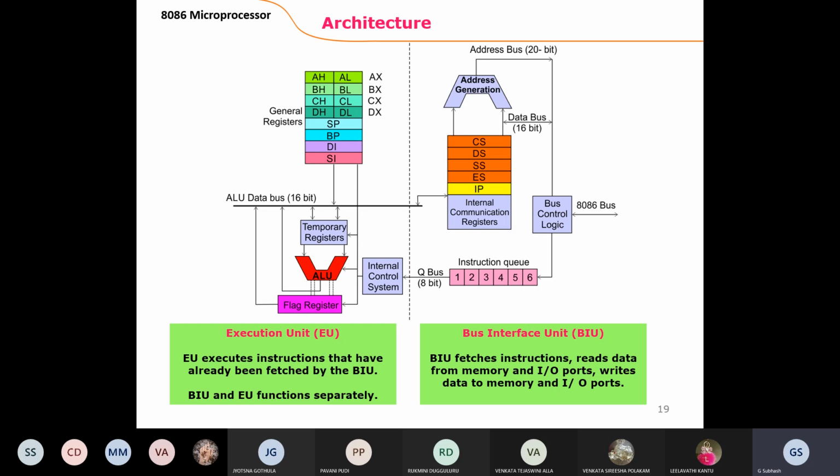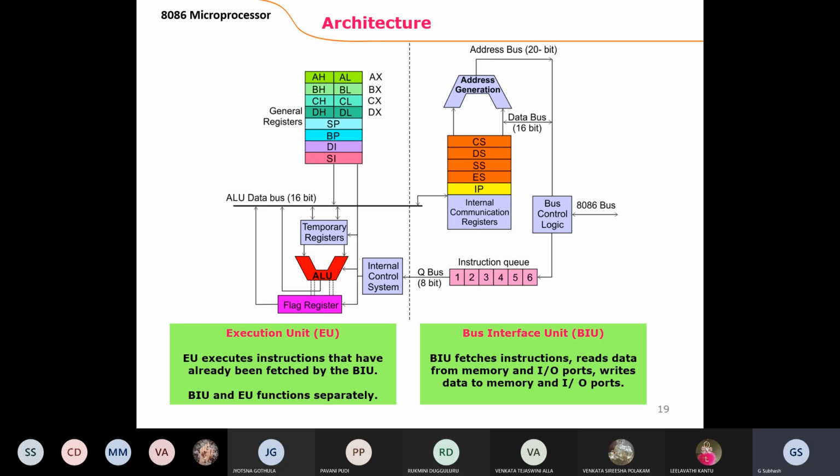After that, the second one is segment registers. I already explained about the segment registers. There are 4 types of segments: code segment, data segment, extra segment, and stack segment. The purpose of dividing into segment registers is to indicate to the machine where things are. A program is a combination of a number of instructions, and an instruction has 2 parts: an opcode and an operand. The opcode is the code, the working function, and the operand is the data.